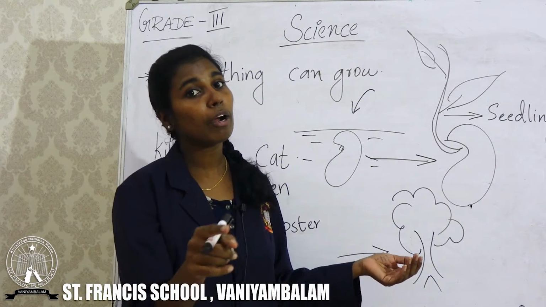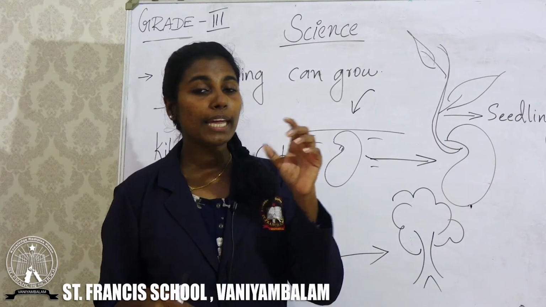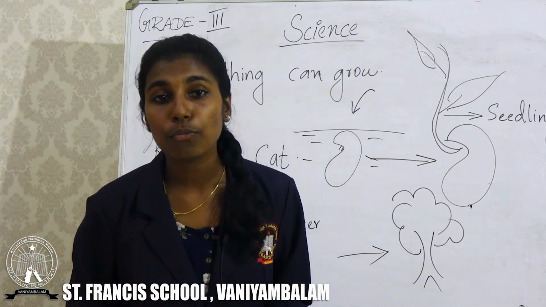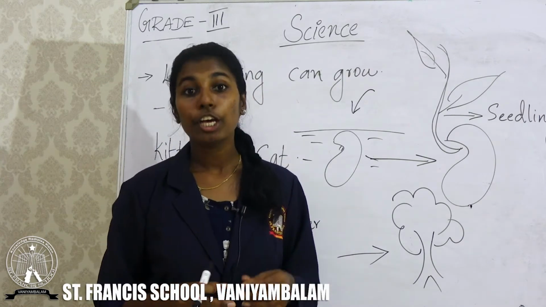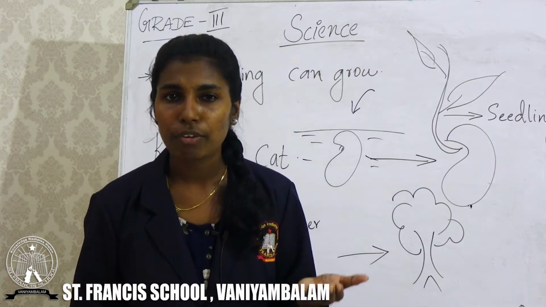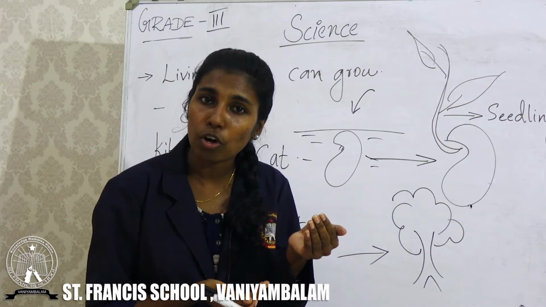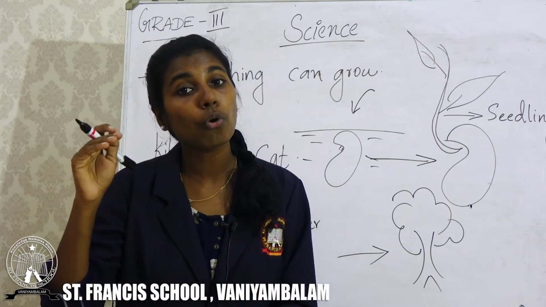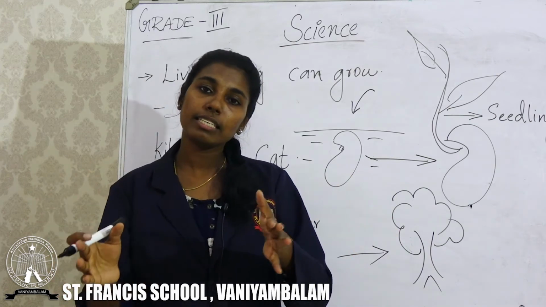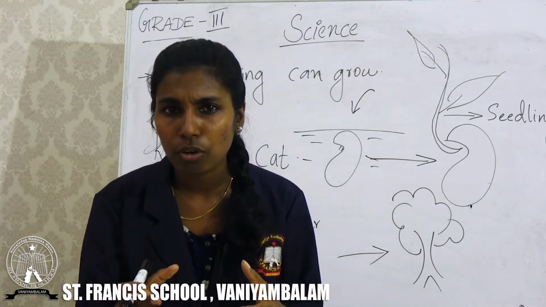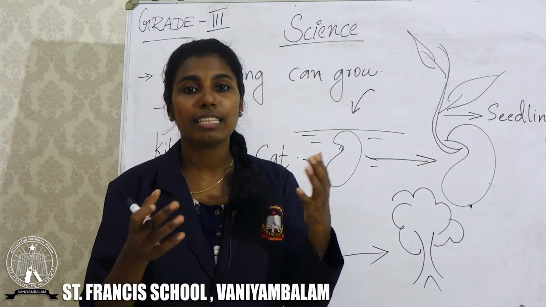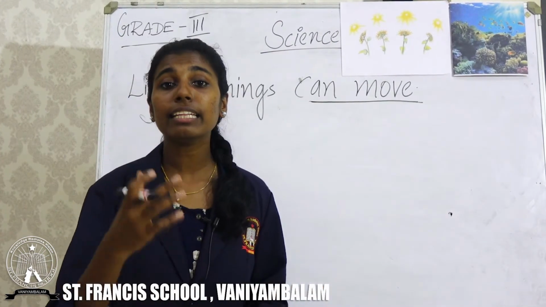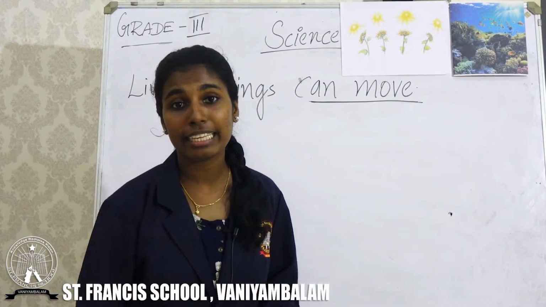Students, don't forget about the activity that I have given. Paste a photo from when you were 1 year old and also a photo from when you were 5 years old. You can see the difference in size. When you are 1 year old, you are very small. When you are 5 years old, you are bigger. That means you grow in your size. After pasting the picture, just observe the difference in size. Okay. So, we discussed that living things can grow in their size.